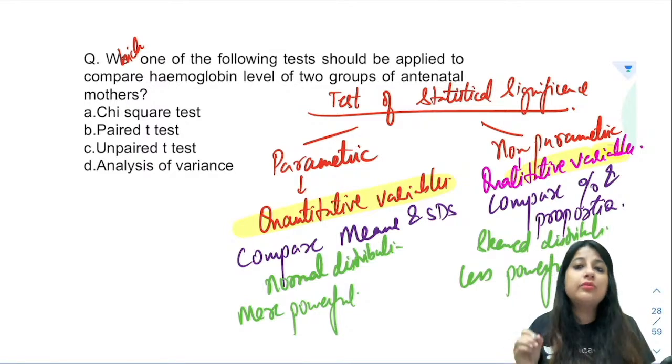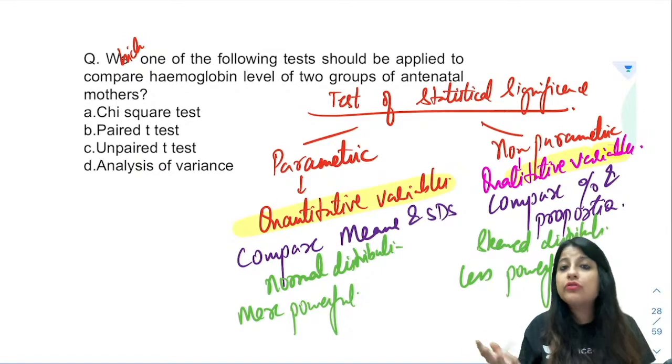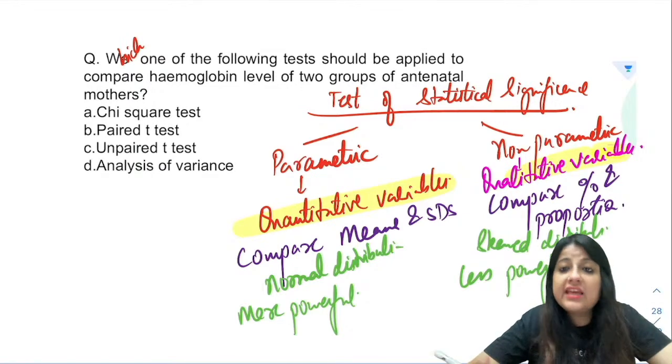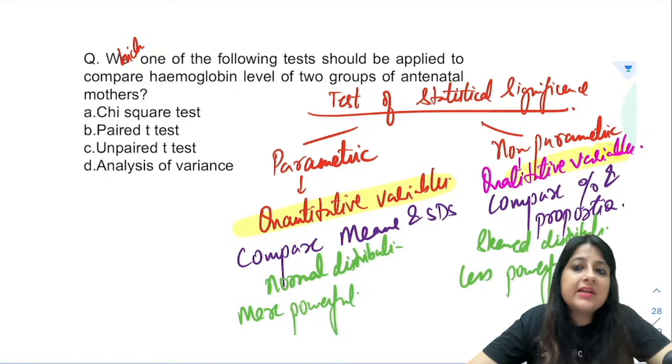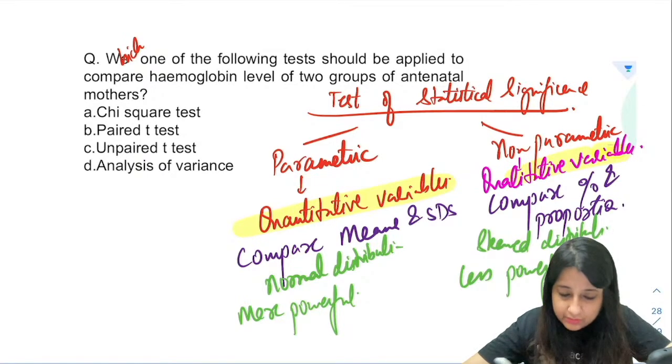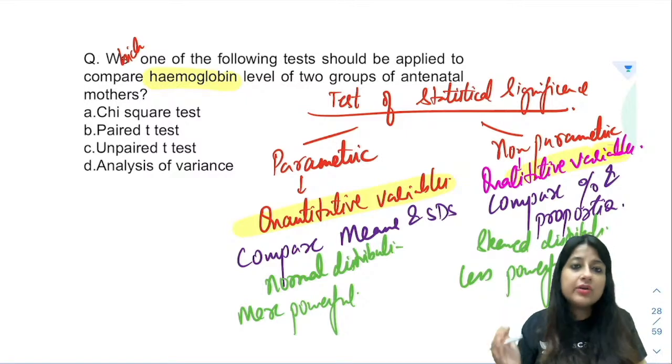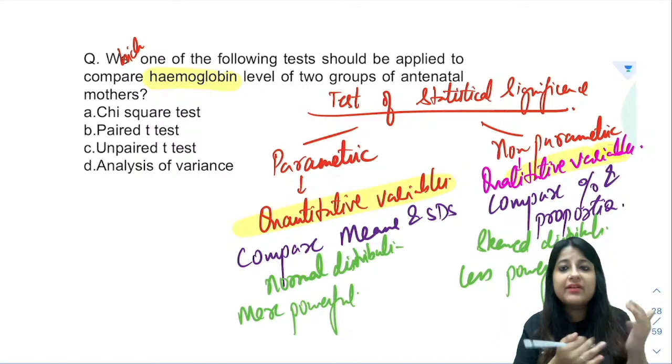But in the question you will look out how to identify whether you should use a parametric or a non-parametric test. You have to first identify which type of variable we are talking about. So tell me, you're talking about hemoglobin. Now hemoglobin is quantitative or qualitative? Can you measure hemoglobin? Do you have a unit to measure hemoglobin? Of course we have. Gram per dl.